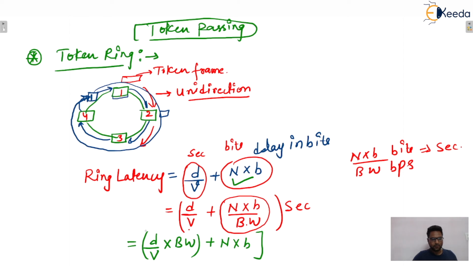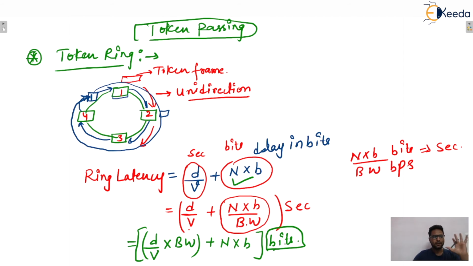So now this entity becomes entirely in bits. If the answer is given in bits, then you can do these things to convert the units, nothing else. I hope this one is clear to everyone.